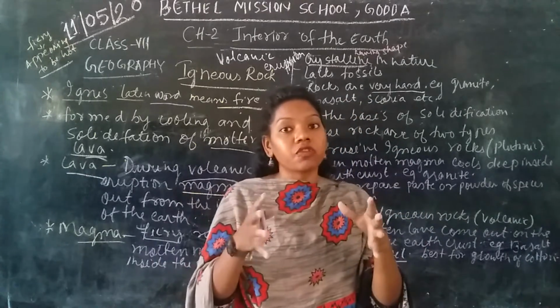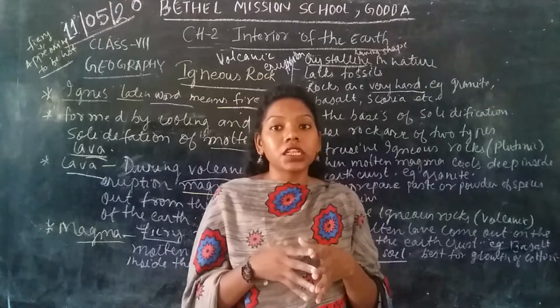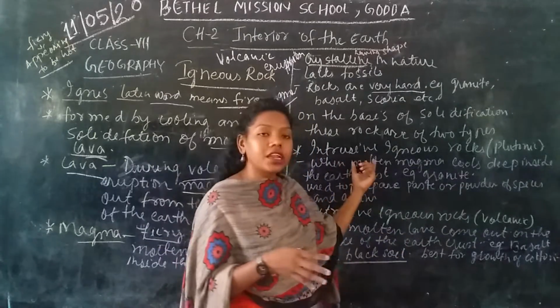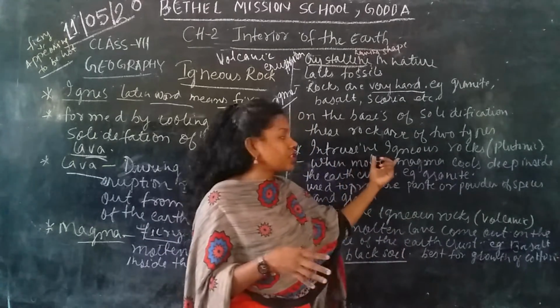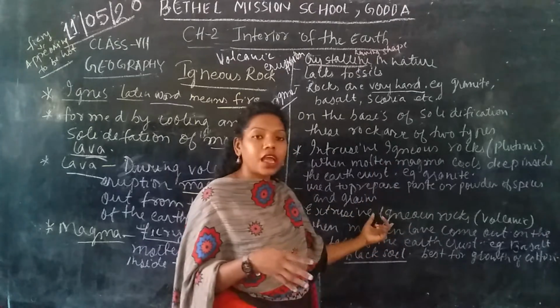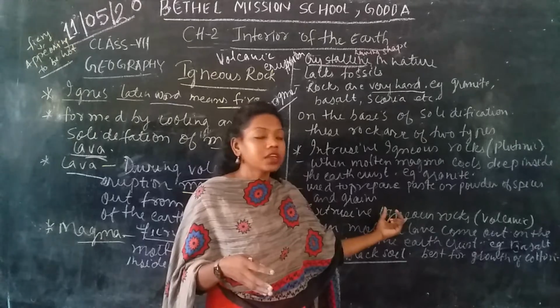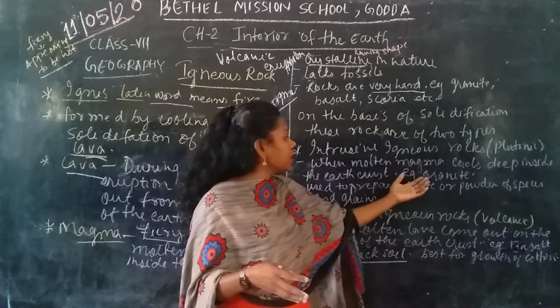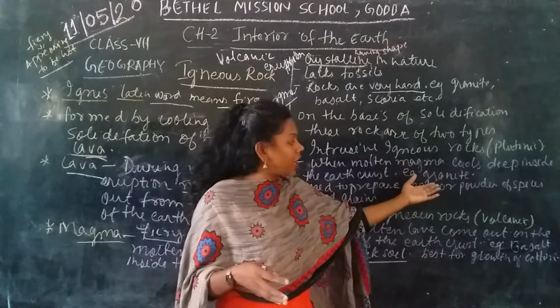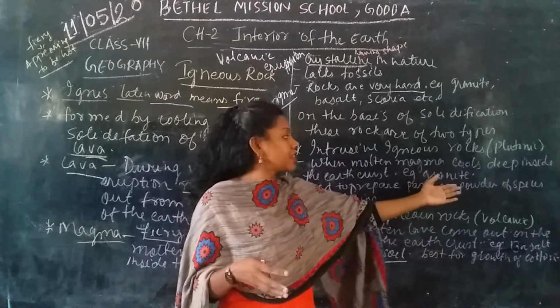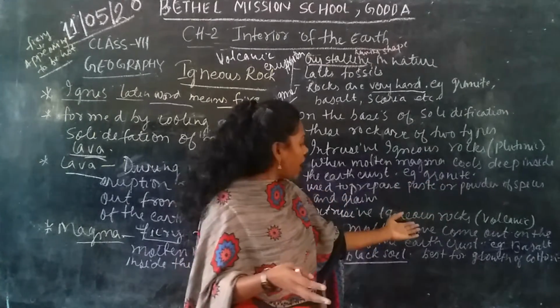There are two types of solidification that happen on the earth's crust. One happens inside the earth's crust, which is called intrusive igneous rock, and the other happens on the surface of the earth's crust, called extrusive igneous rock. For example, an intrusive igneous rock is granite, which is mainly used for making paste and powder of spices or grains.